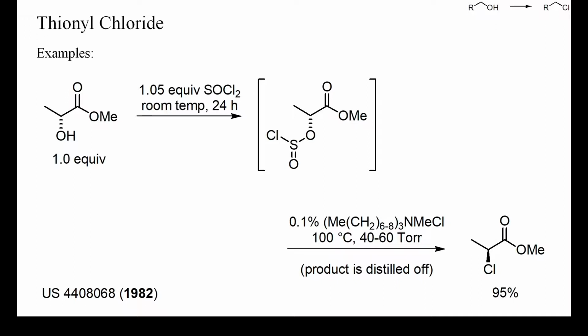The product was distilled off as it was formed with complete inversion of configuration. Alpha chloroesters, such as the product of this reaction, can be racemized by heating in the presence of chloride, and it is therefore important to remove the product quickly from the reaction mixture if its optical purity is to be preserved. An example of chloride-induced racemization is given in the phosgene presentation of this playlist.